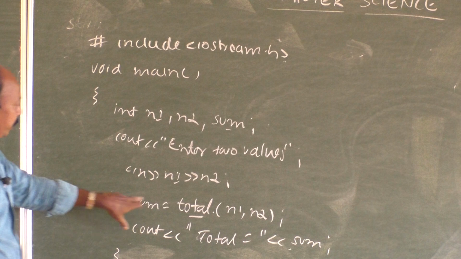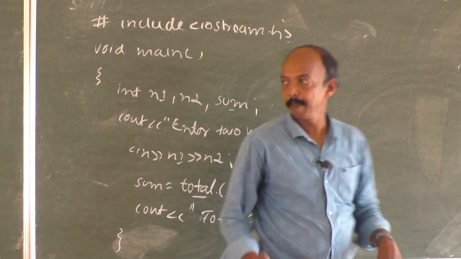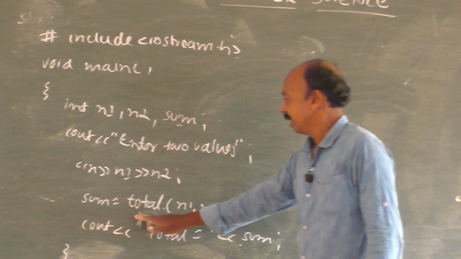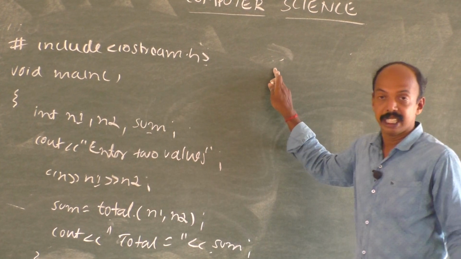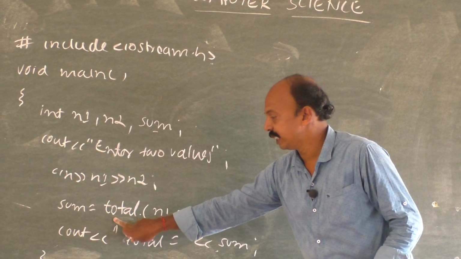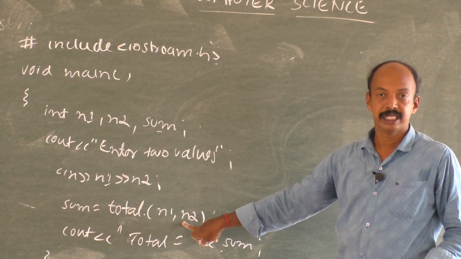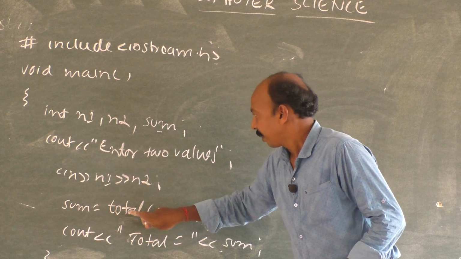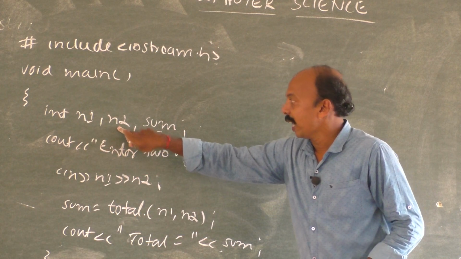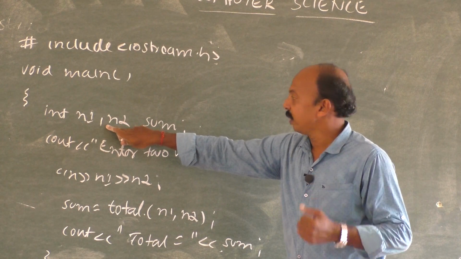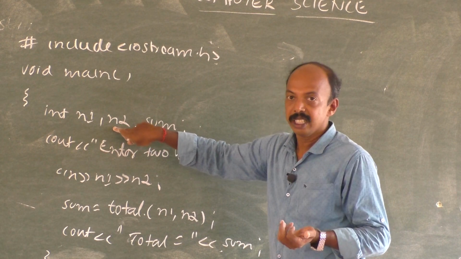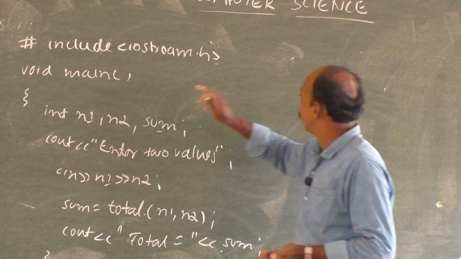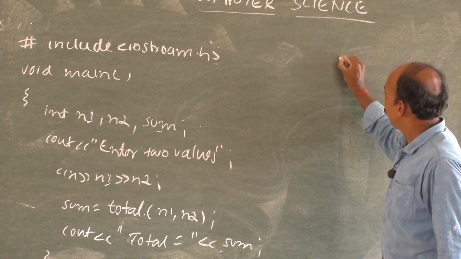Now we need to write the function here. So now just recall the syntax. It says that it has to start with the return type, then comes the function name, which is total, then the argument list. Arguments are two, which are of type integer. So we are passing two integer values. We are going to add those integer values. When we add two integer values, again we are going to get an answer which will be of type integer only. It cannot be float. So the return type will be integer.